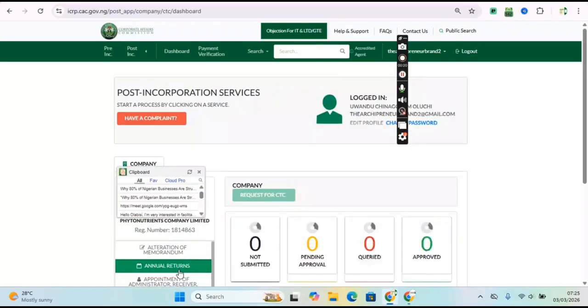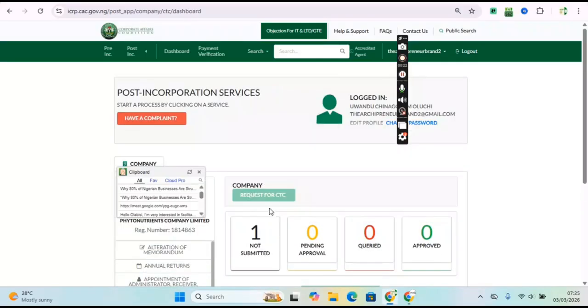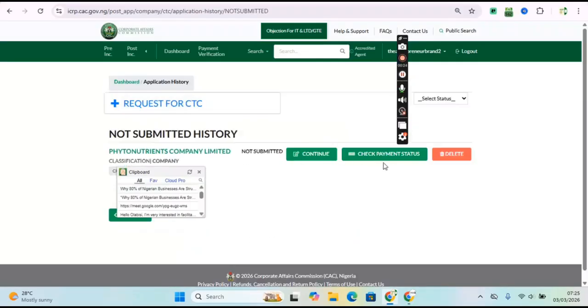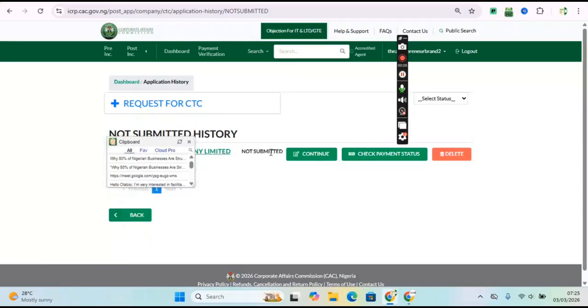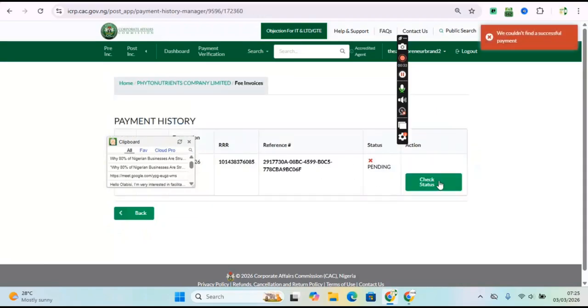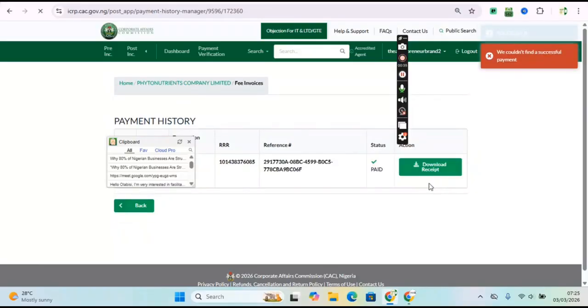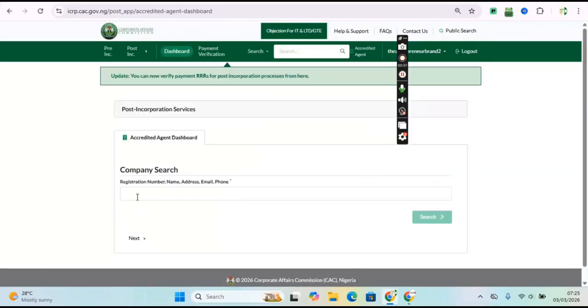Then you come to certified true copy. You click on this not submitted, and you check your payment status. After checking your payment status, you see whether it has been approved or not. Then you click on this check status, and it will show paid.